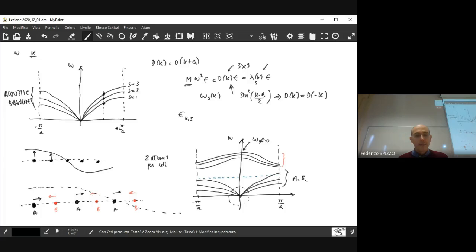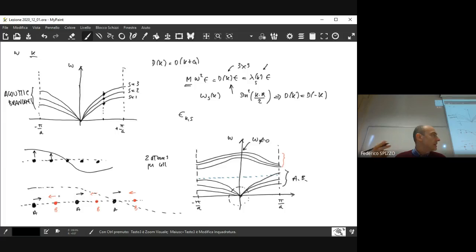And just to give you an idea of the name of those branches, consider ion A and ion B, and suppose you have an ionic solid.